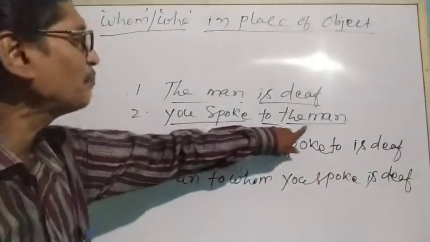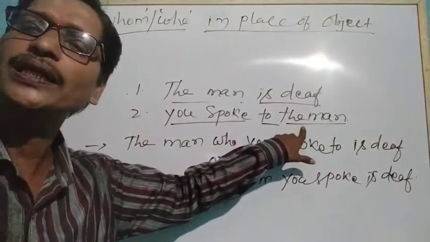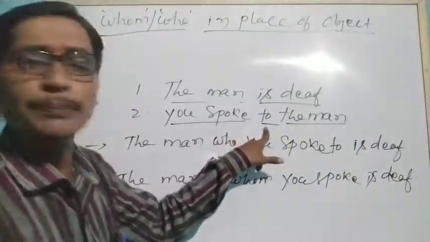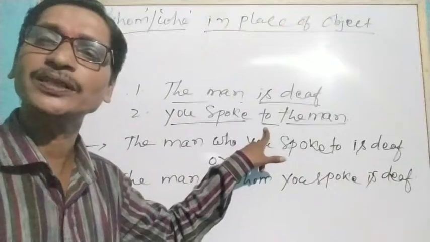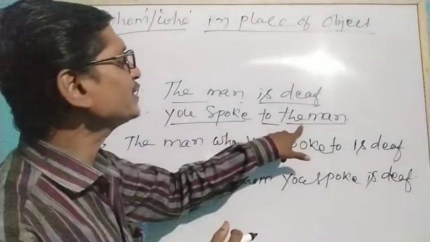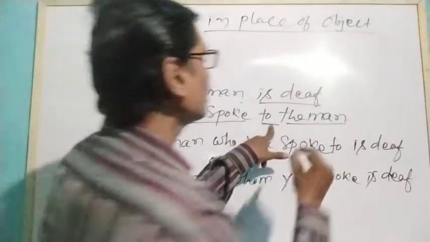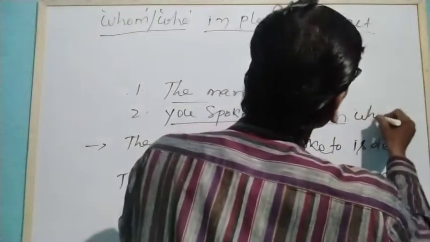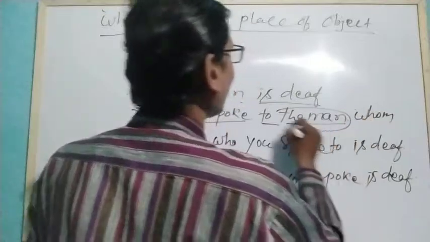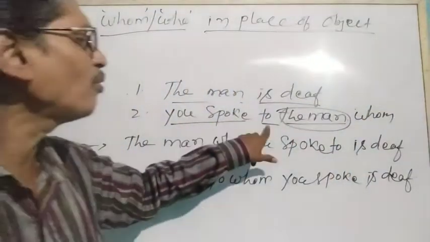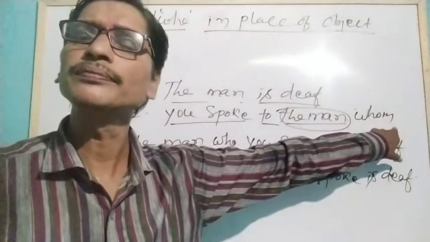Here you see, the man is used as an object. Before this, there is a preposition to. So, though it is an object and before it there is a preposition, we can use whom in place of this man. So it will be: to whom.